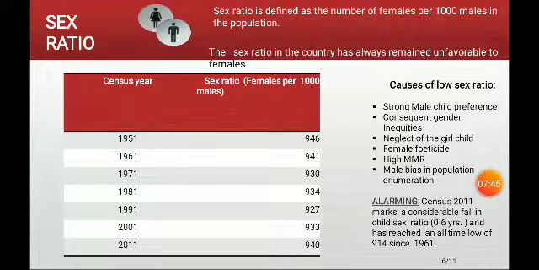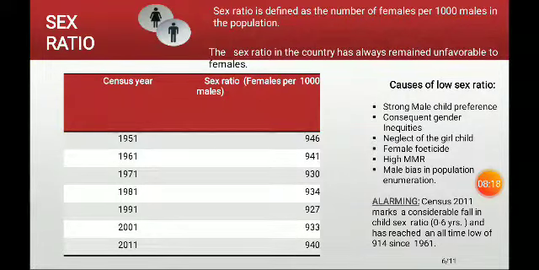In India it is 940, but Kerala is the state most favorable for females, where females are more, 1084 females per 1,000 males. In order to compare, I am telling UP's value: the sex ratio is 908 females per 1,000 males. So Kerala is 1084 females per 1,000 males.